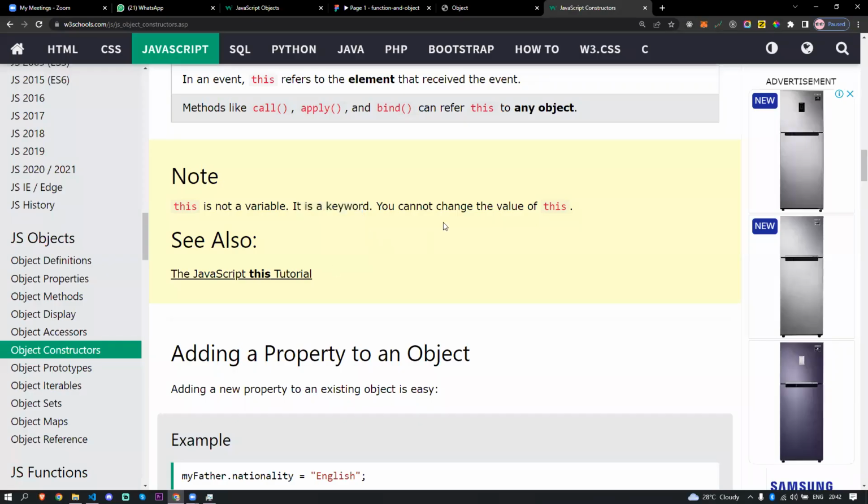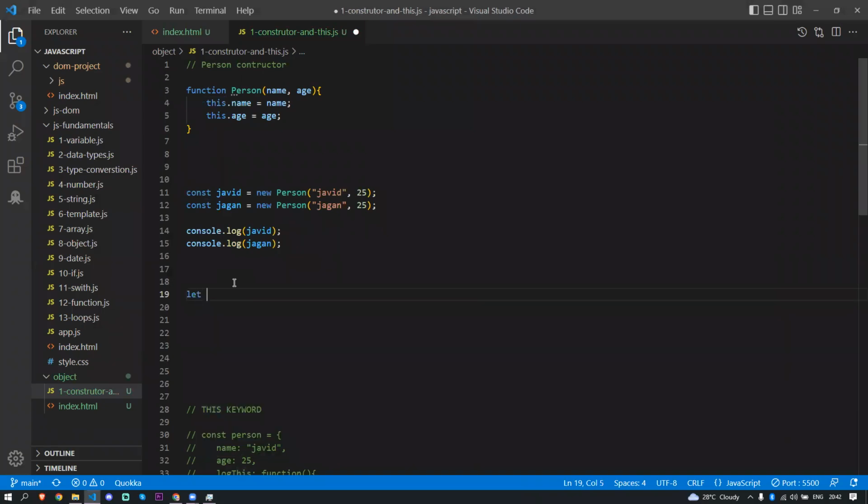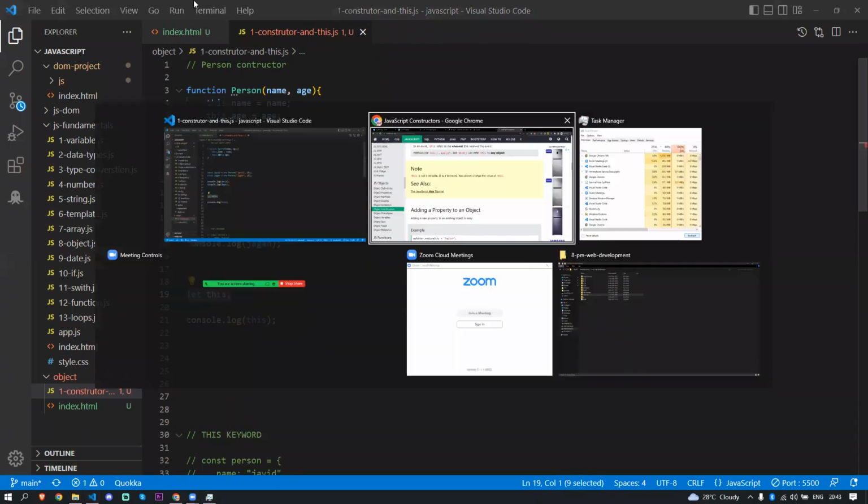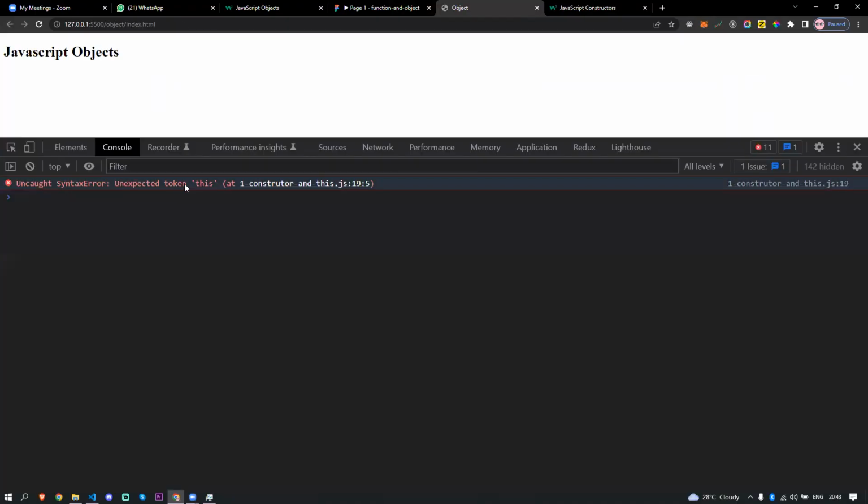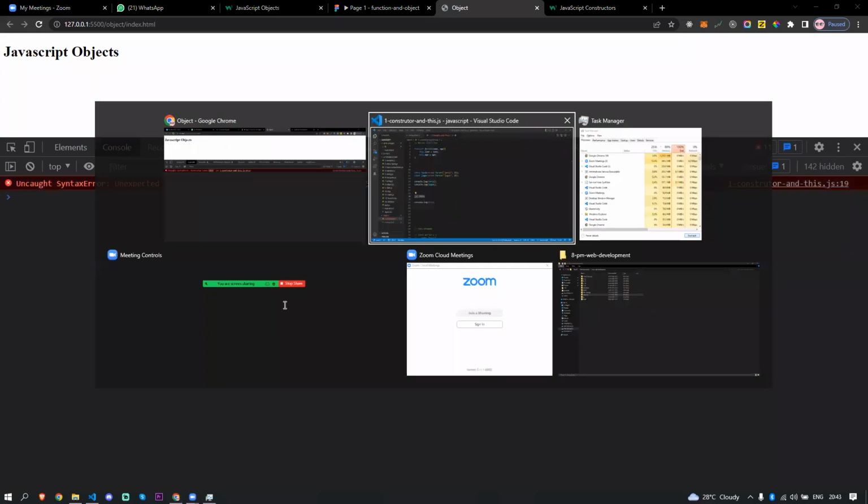So we'll check what the actual error is. Let equal to this, I'll give that this here, and console.log this. It's not going to return anything. If I come back here, you see unexpected token this, because we cannot set a variable, with const or let, before the this keyword, because this is a keyword. Remember that. Don't use the this keyword to make a variable.